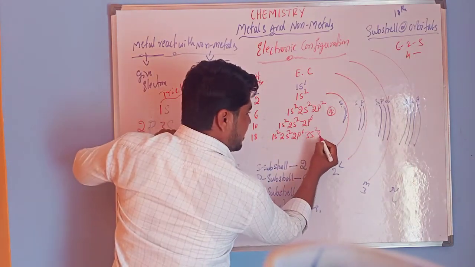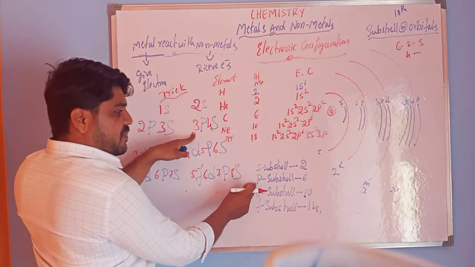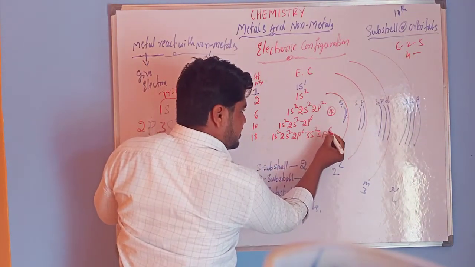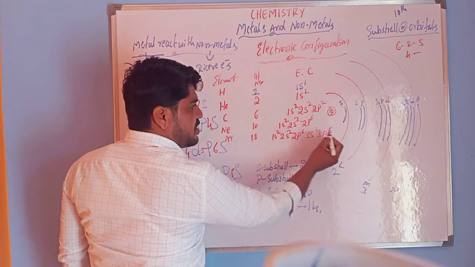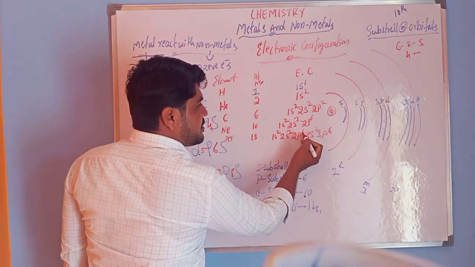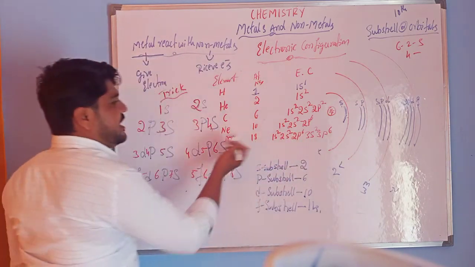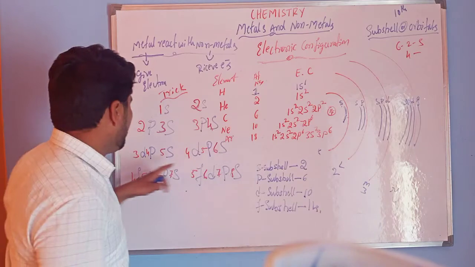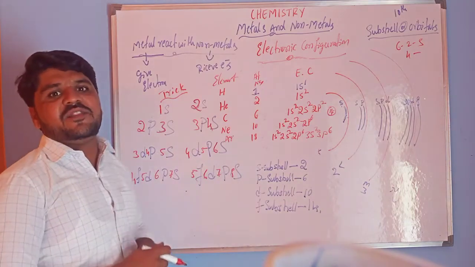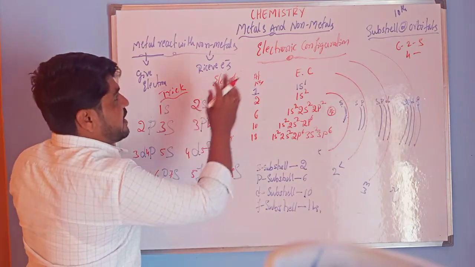So next is 3p. What is the maximum capacity of p subshells? 6 electrons. So totally count the electrons: 6 plus 2 is 8, 8 plus 6 is 14, 14 plus 4, totally 18 electrons. This is the way to write the electronic configuration. Okay, so this is all about electronic configuration.